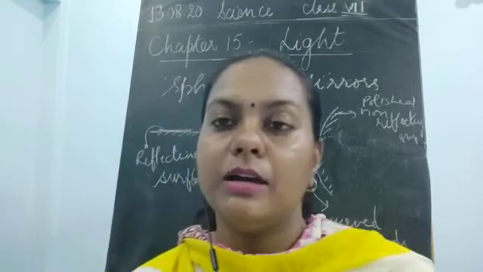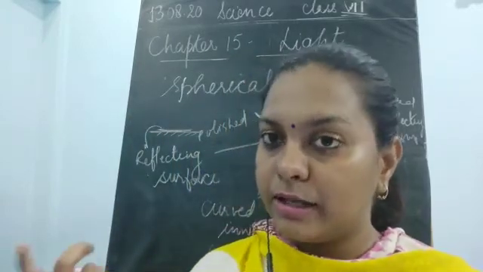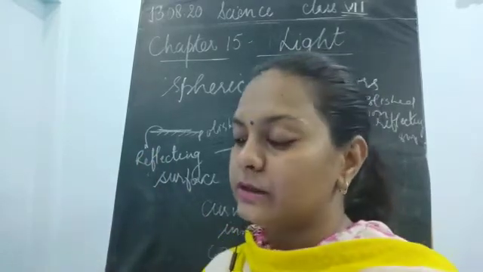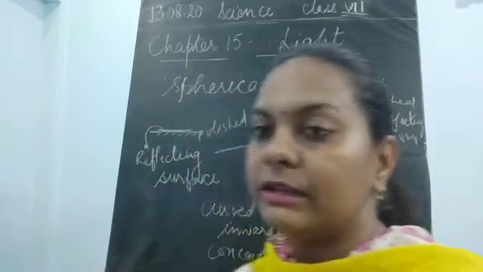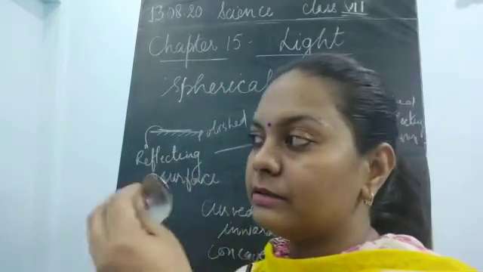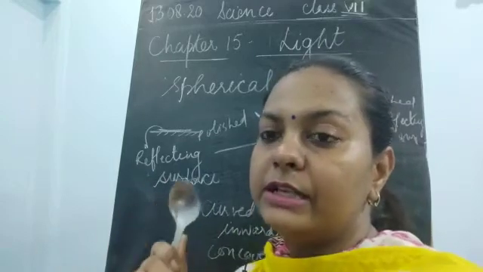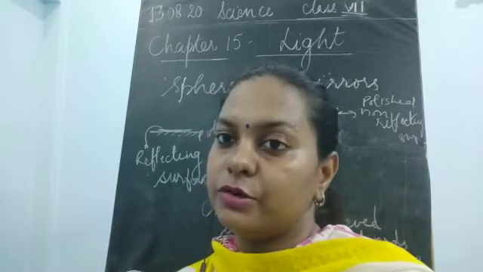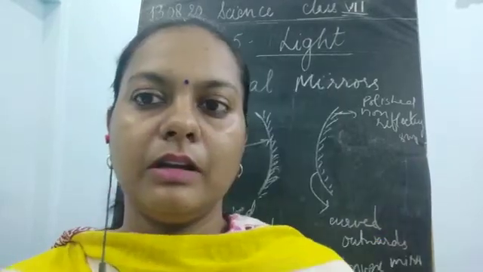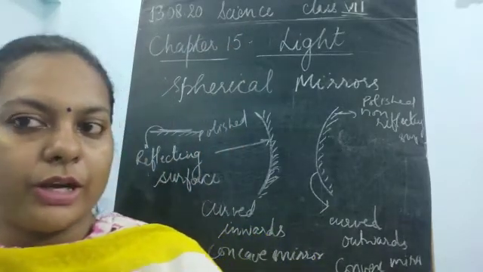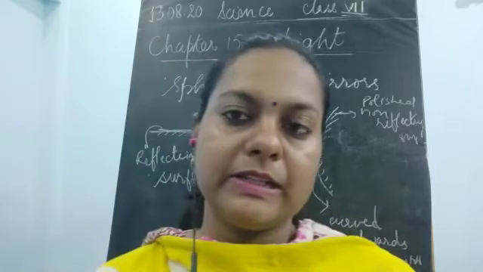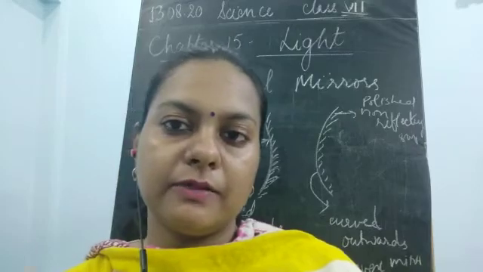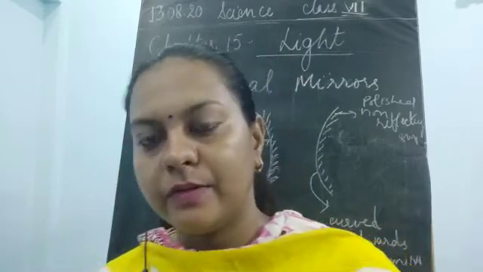If you bring a curved surface, a concave mirror, and focus it somewhere, suppose this is the concave side and I pass the light on this, and it falls on an object, it is going to form a sharp point. So this is about the concave and the convex mirror. Please remember that the concave mirror has the curved surface inside, and the convex mirror has the curved surface outside.